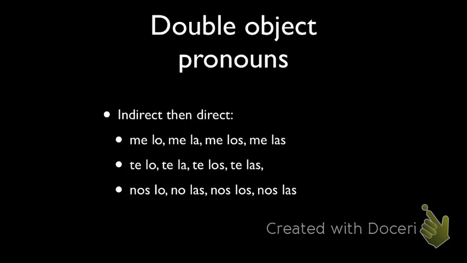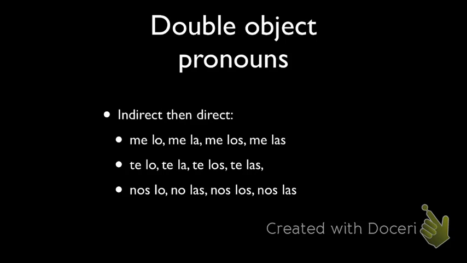First, if we're replacing our direct, this isn't in your notes, so you might need to add this down. When we're replacing the directs and the indirects together, it's always going to go indirect first and then direct. So, me lo, me la, me los, me las, te lo, te la, te los, te las, nos lo, nos la, nos los, nos las.